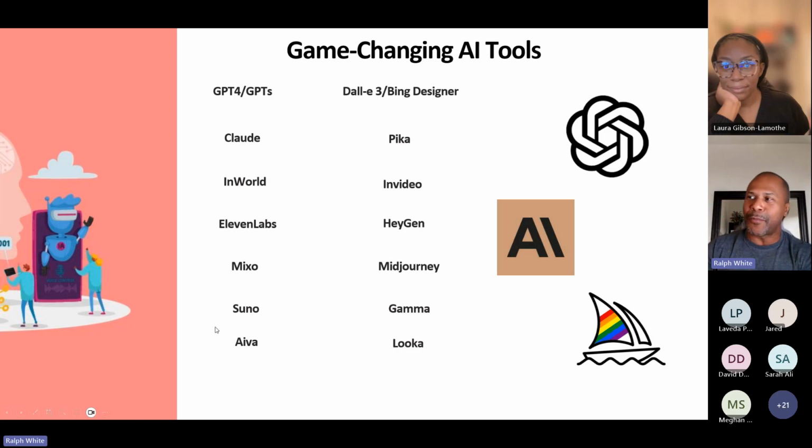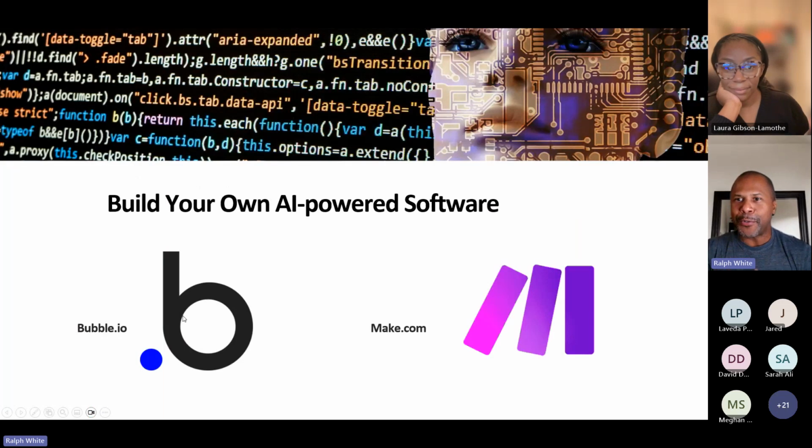Then at the end, to wrap it all up, imagine if you could take these various separate tools and pull them together to make some great software that can change things in the finance industry, or whatever you want to end up doing within this industry. There are some tools that let you do no-code software.